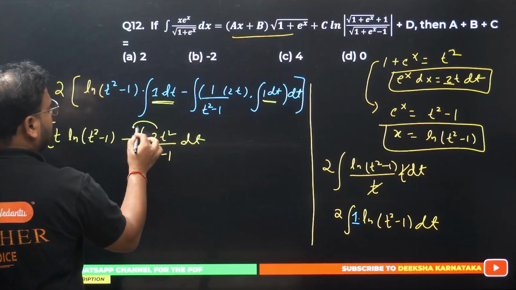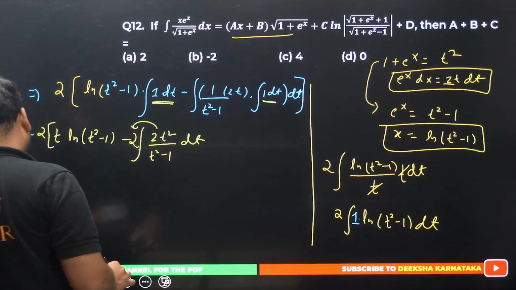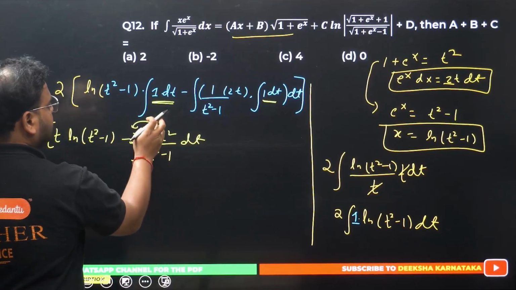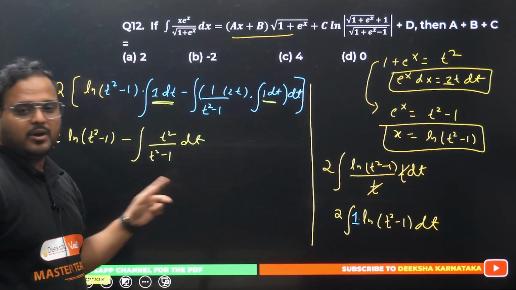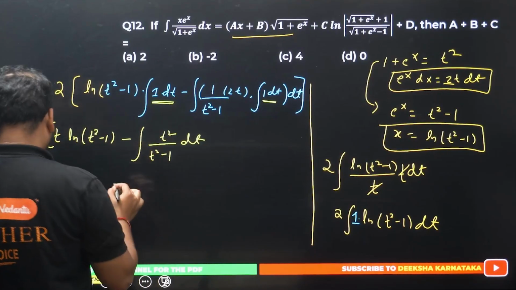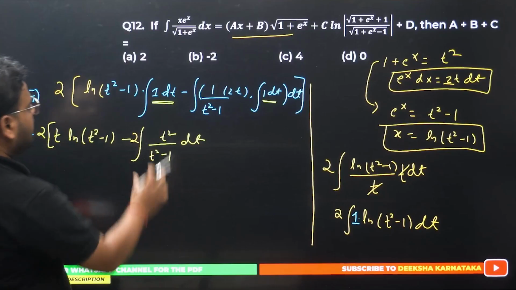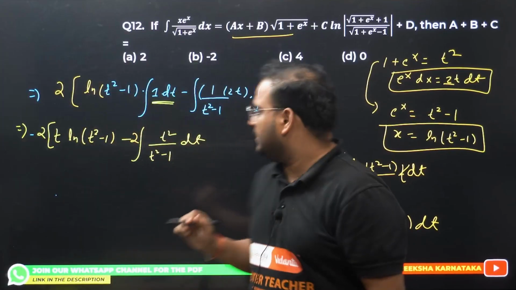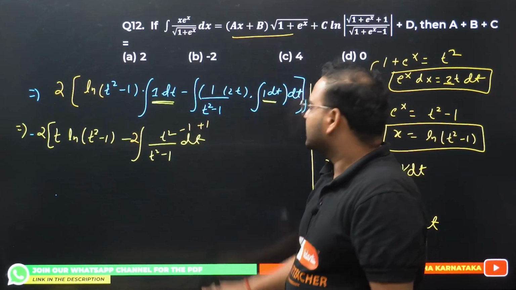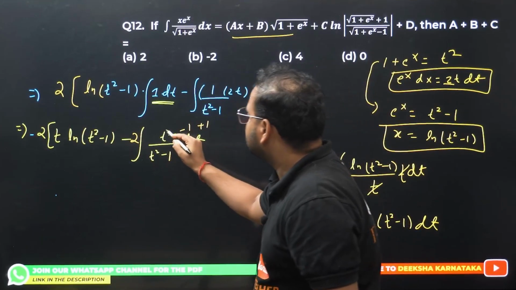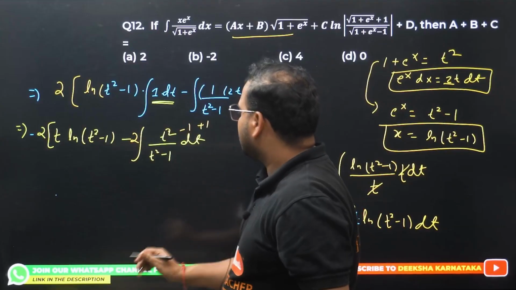Do one thing, bring this 2 outside. Write this 2 over here and write this as t square. I've taken the constant 2 outside. It becomes t square upon t square minus 1. Now for this part, I have to use one more trick, some minus 1 plus 1, because it will become t square minus 1, t square minus 1. That's why. Have a look.